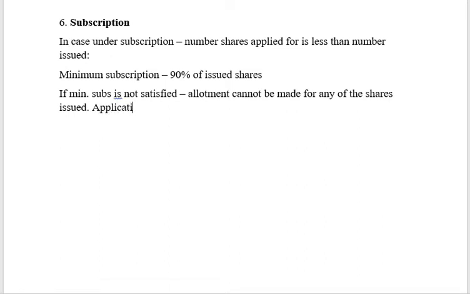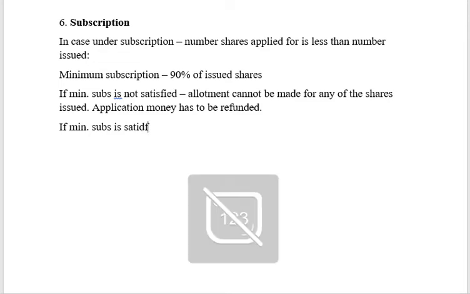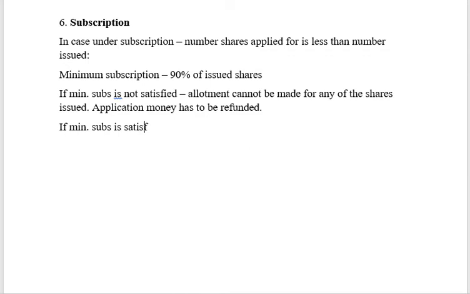Application money has to be refunded. Okay, if minimum subscription is satisfied, then what is the scenario here? I can continue to allot.